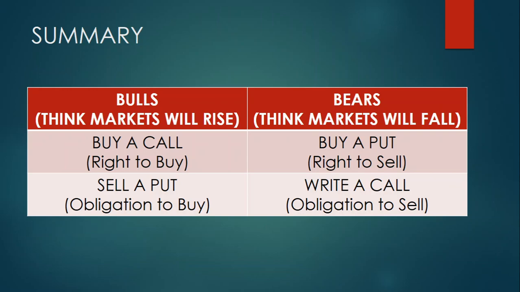You are only obligated to buy the share if the put buyer exercises his option. Right? So you don't have an option to lapse the contract. Your action is dependent on the action of the buyer. Okay? So it's always risky to sell a put or sell a call. Option sellers, or option writers as they are called, have more risk than an option buyer.